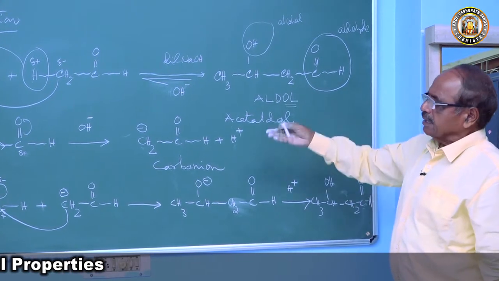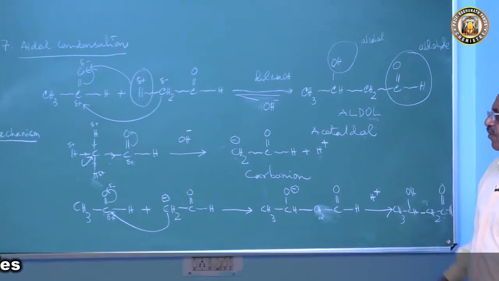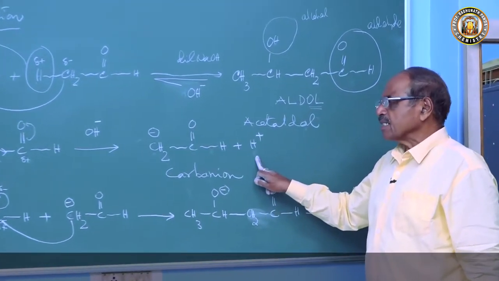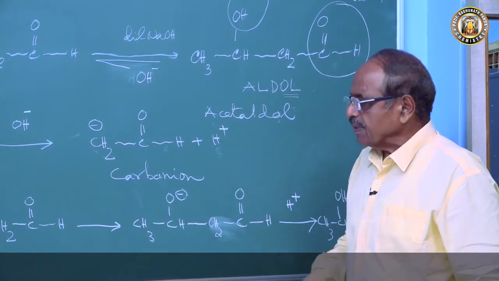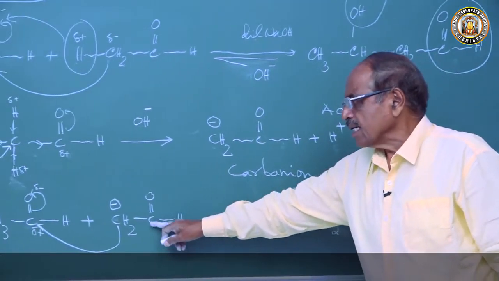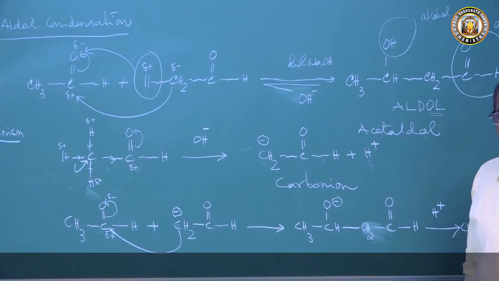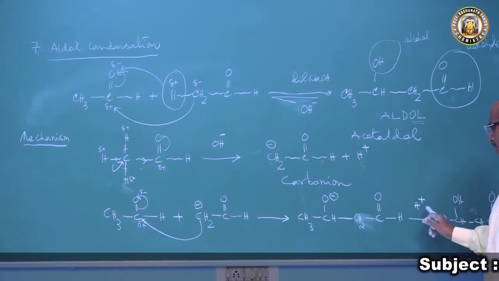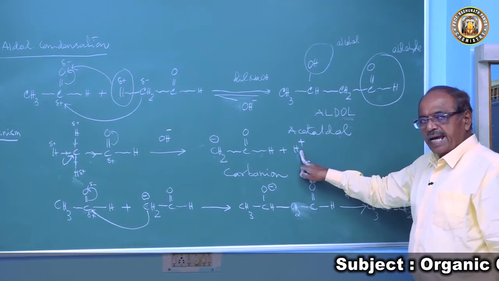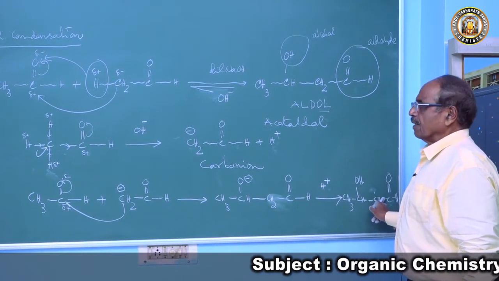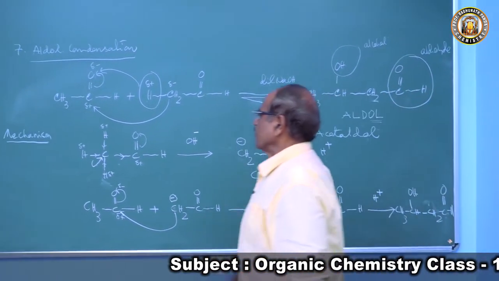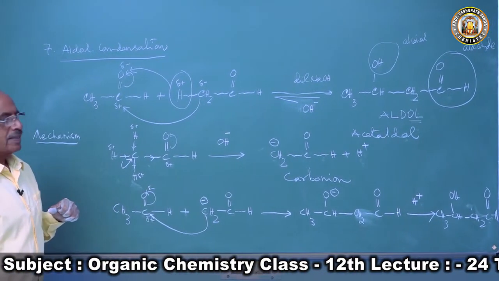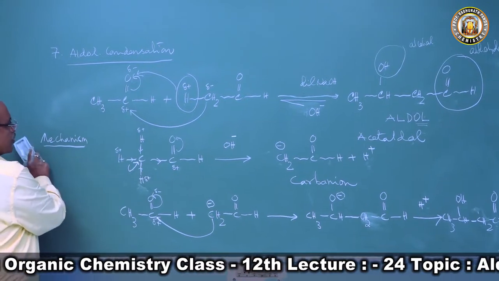So this reaction, the mechanism, takes place in two steps. First step, the carbanion is produced and the proton remains in the solution. In the second step, the carbanion attacks the carbonyl carbon, producing an anion. That anion reacts with the proton produced earlier to form the aldol. So this process is a reversible self-addition. This reaction is called aldol condensation.